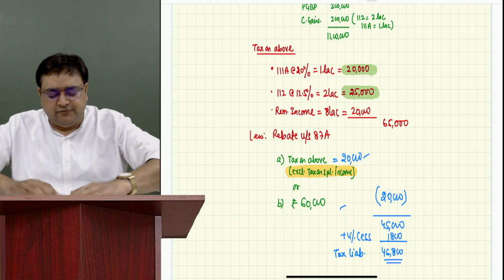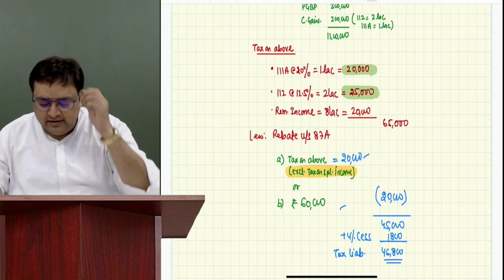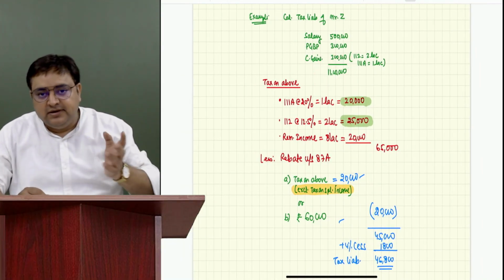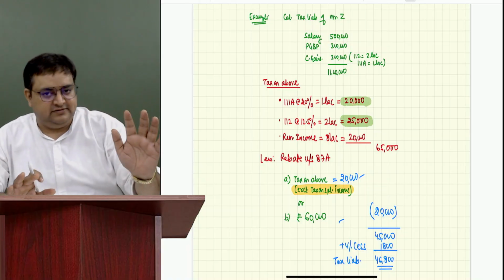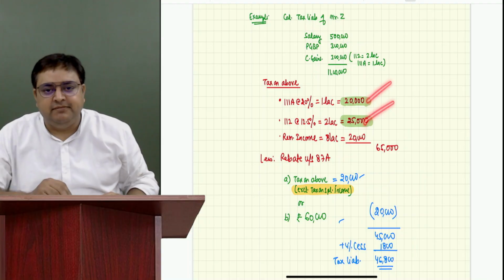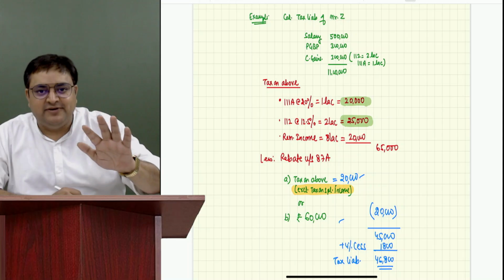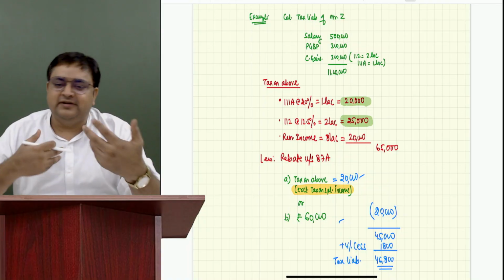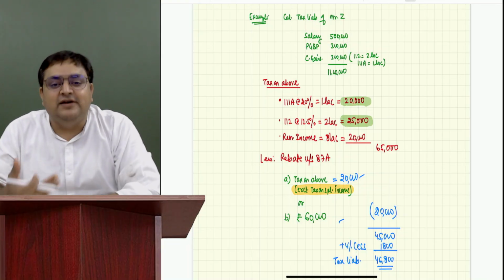So now forget about these numbers. Don't be bothered about these numbers. Understand the logic behind it. So this person is having income of 11 lakh. Ideally, he should not pay taxes, because we understand till 12 lakh you don't pay taxes. Right? But still he is paying taxes. Why? Because of the special income. So Nirmala Sitharaman, if she would have been a very genuine person, she would have said that only normal income, but common people will not understand this. So everybody is happy that up to 12 lakh we don't have to pay tax. But you have to see which type of income you are also generating.